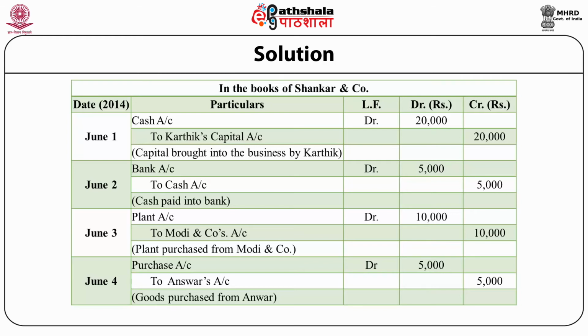Summary: cash paid into bank. June 3. Plant account debit rupees 10,000 to Modi and Company's account rupees 10,000. Summary: plant purchased from Modi and Company. June 4. Purchase account debit rupees 5,000 to Anwar's account rupees 5,000. Summary: goods purchased from Anwar.